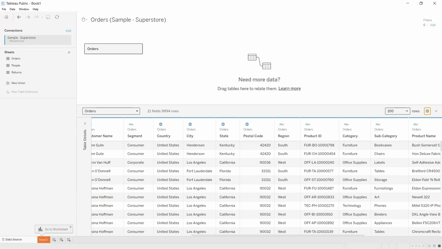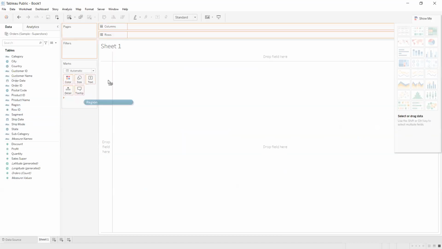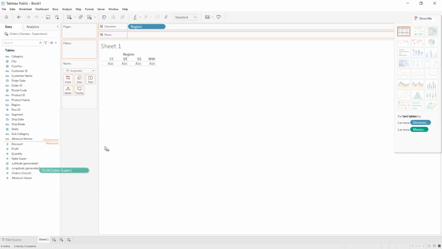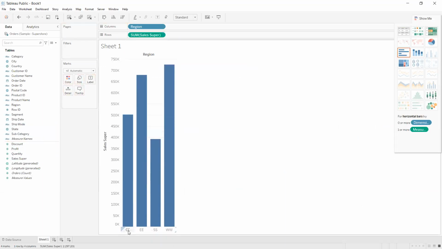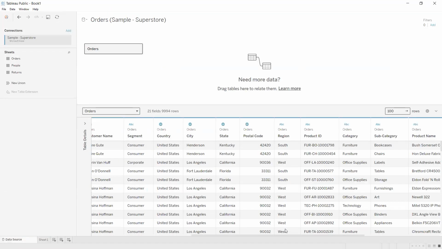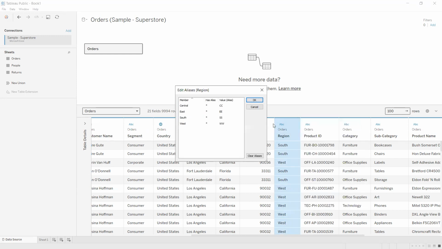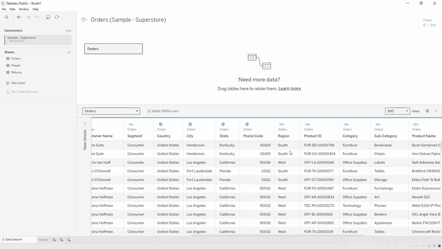But when I go to the sheet and pull the region here, and pull the sales field to do the analysis, you will still see the pseudo names, the aliases that you applied. So in the data source page, you're just hiding the view of the aliases effect. If you want to totally remove it, select the field again, go to the drop down, Aliases, and click Clear Aliases and hit OK. Now your aliases are removed.